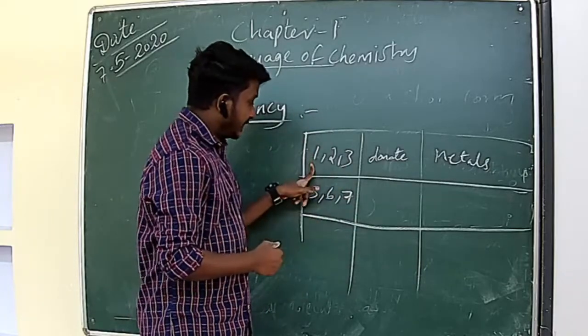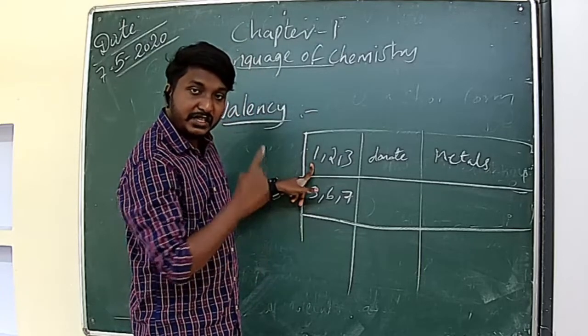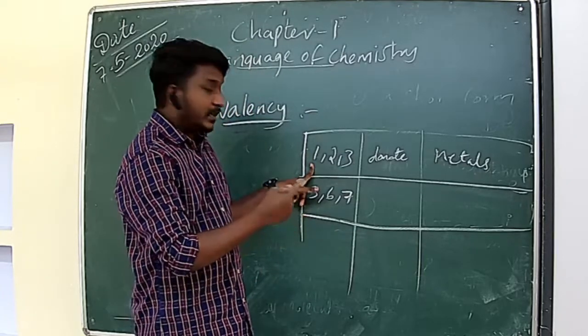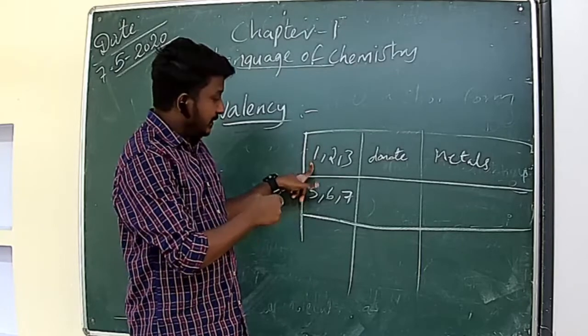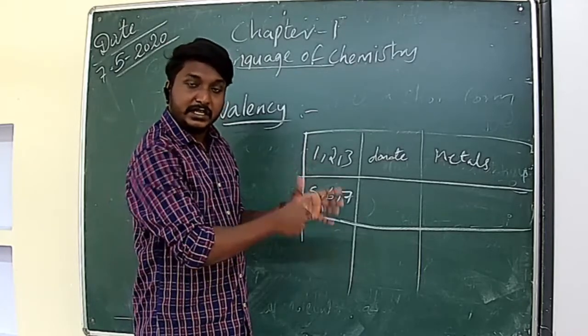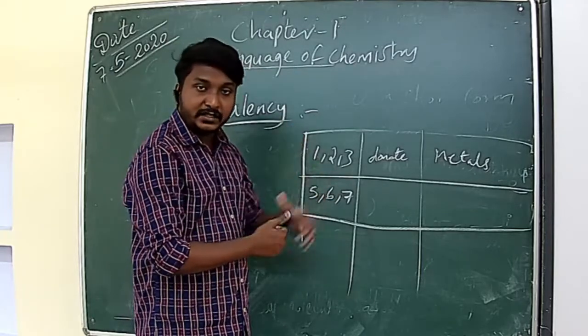So in this case, the valence shell contains 1 electron, so they need 7 more electrons. Maybe before this shell, they have 8 electrons. Definitely they have 8 electrons, so they will donate the electrons.